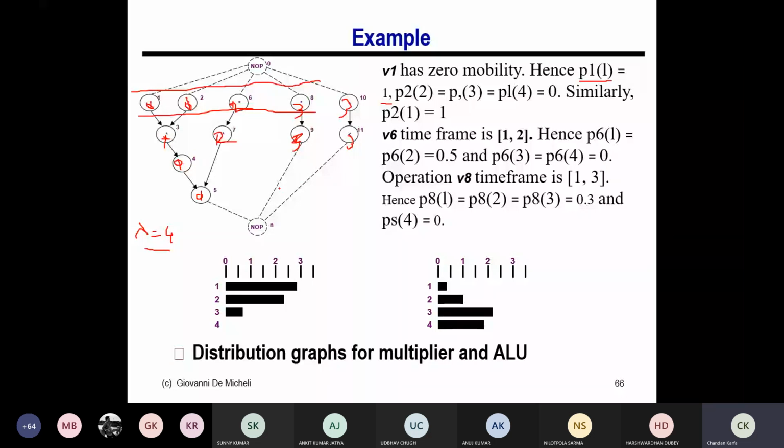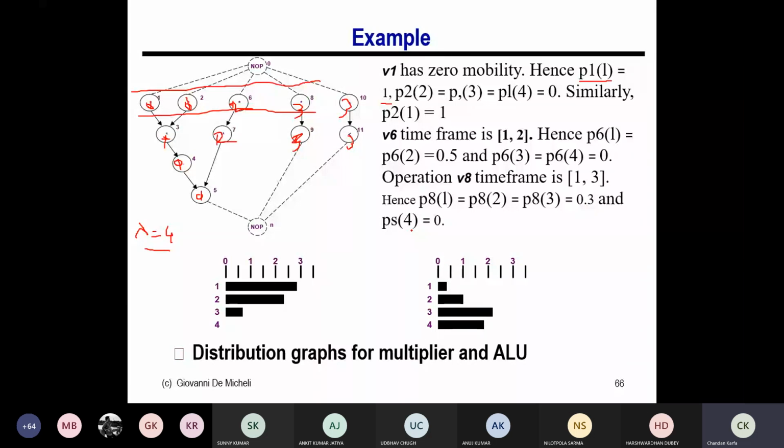For V8, it can be scheduled in 1, 2, or 3, so P81, P82, and P83 are 0.3, I mean 1/3 or 0.33, and P84 is basically 0.